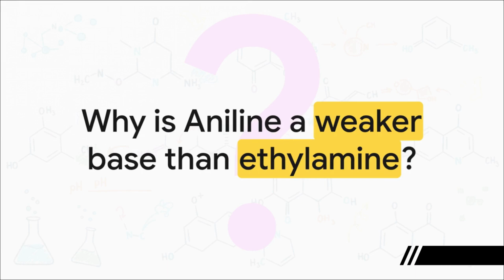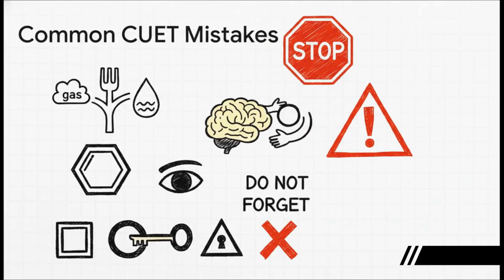Question number 2. Aniline is a weaker base than ethylamine. Why is that? Is it because of the plus-I effect, solvation, resonance, or hydrogen bonding? Think about what makes aniline unique. Pause and lock in your answer. All right, the correct answer is, of course, C, resonance. Remember, aniline's lone pair is not sitting on the nitrogen. It's busy being shared around the entire benzene ring. That makes it much less available to act as a base. Classic question.